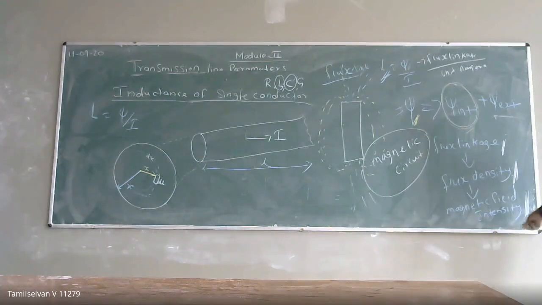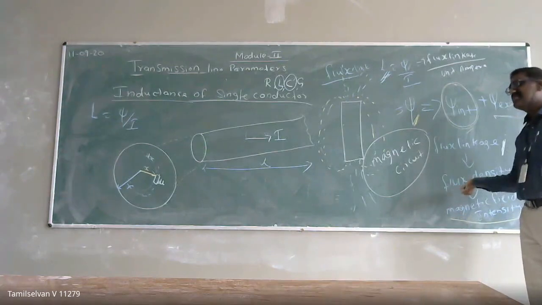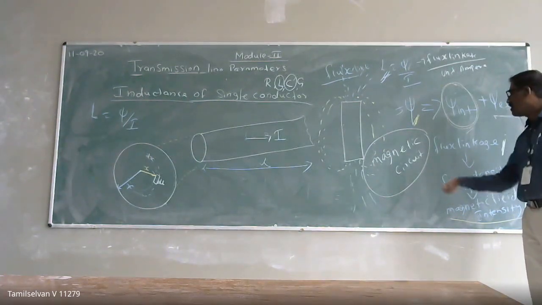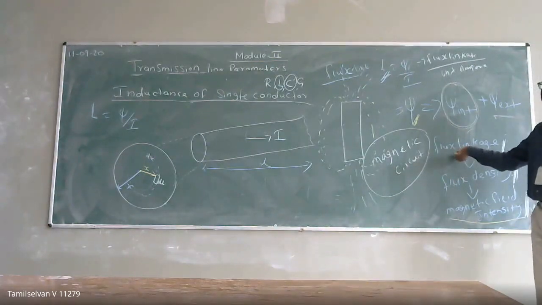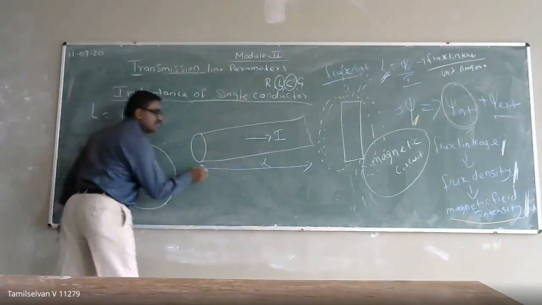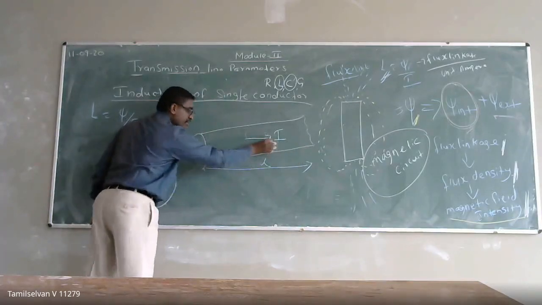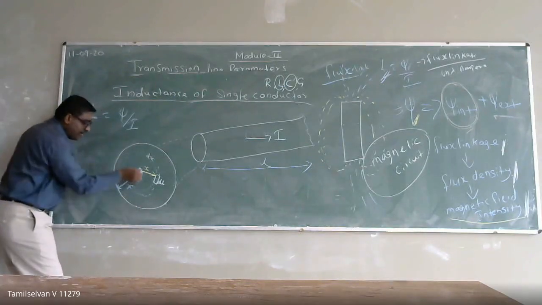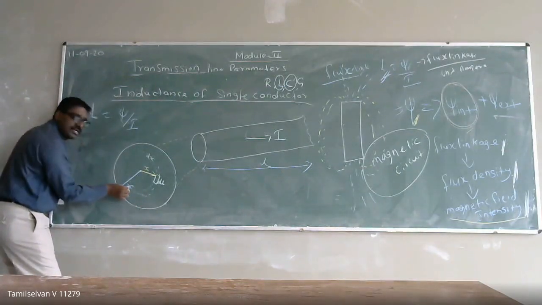To calculate it, first I have to calculate the magnetic field intensity. Then for this magnetic field intensity, what is my flux density? If I am able to calculate the magnetic flux density, then I can calculate my magnetic flux linkages. For the calculation, I have taken a length L of the conductor carrying a current of 5 ampere. I am taking the cross sectional view, with a radius of R.